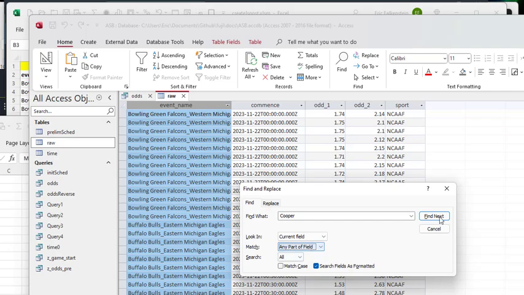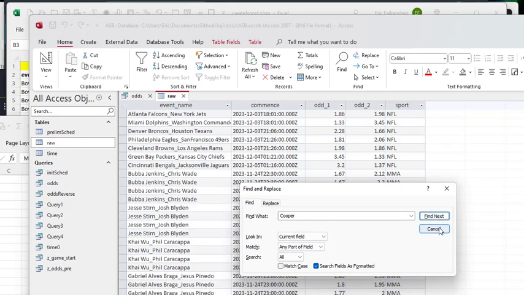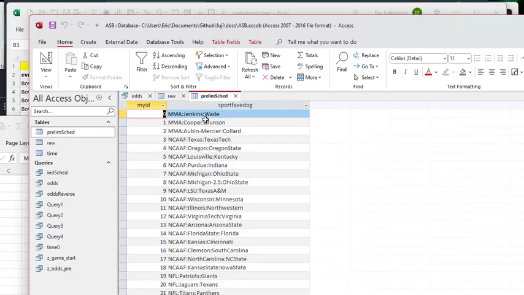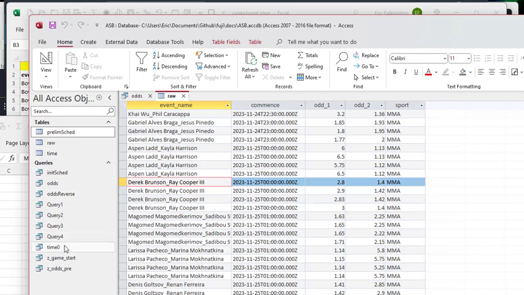I want any part of field. And you can see here what's happening is I didn't catch the space when I had Ray Cooper III. So it would find only this 333, and that didn't match my Cooper.